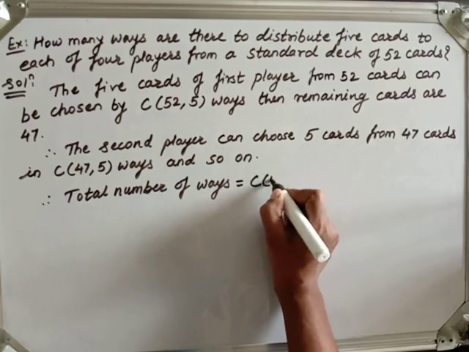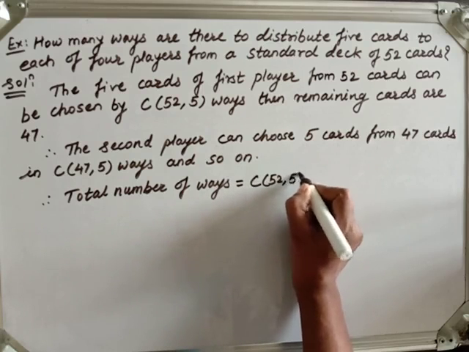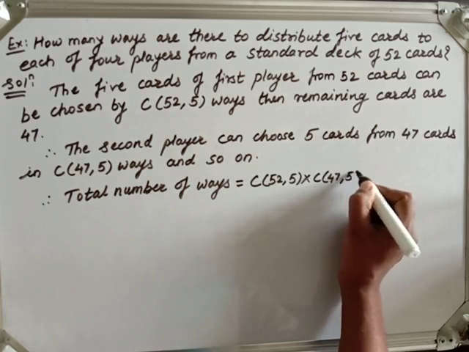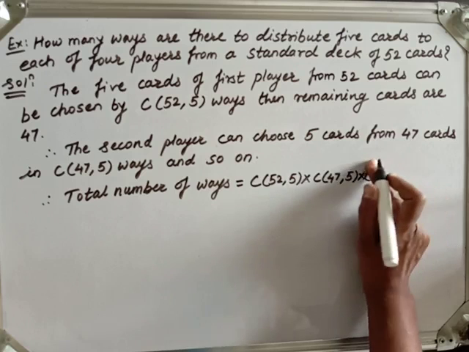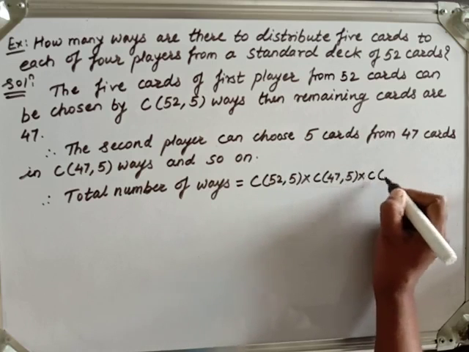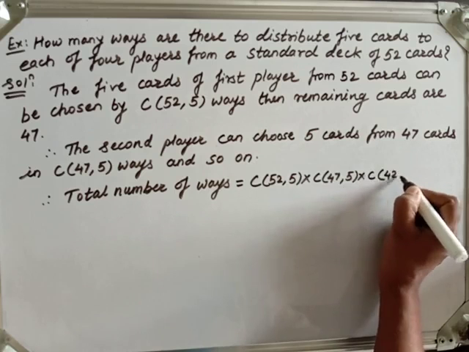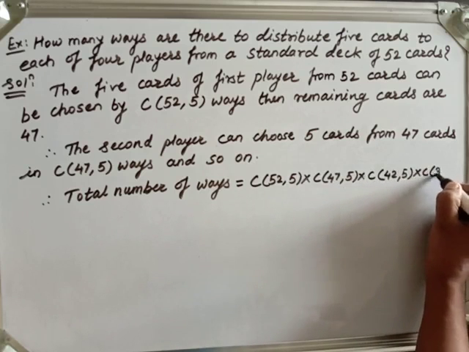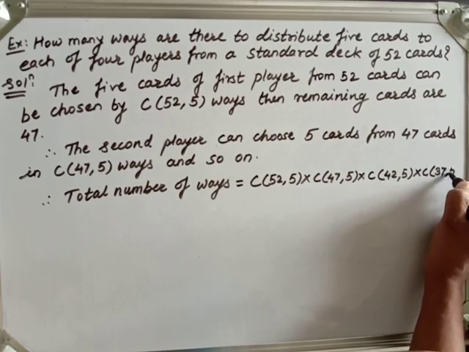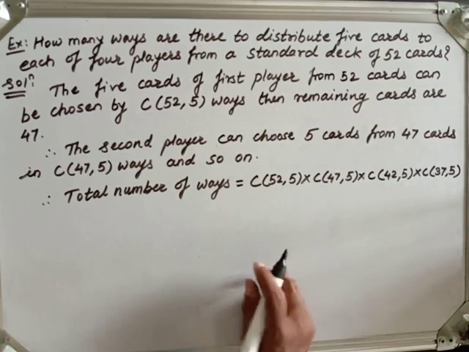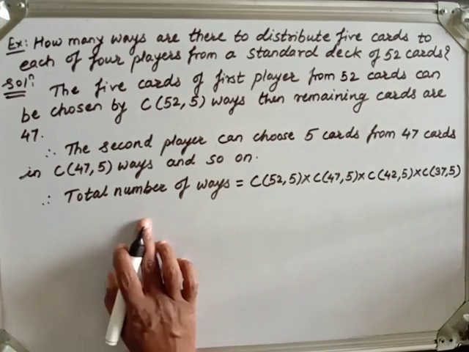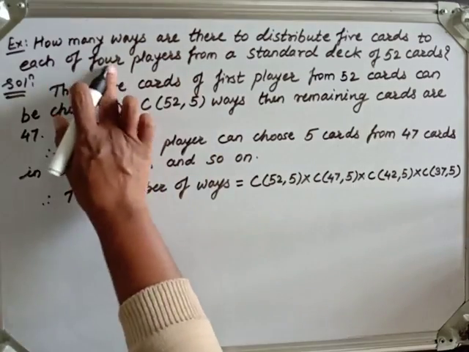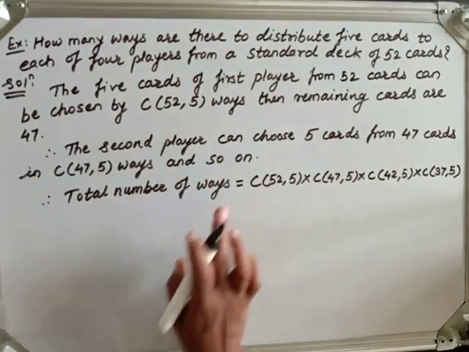So the first player has C(52,5) multiplied by the second player C(47,5), the third player has C(47-5), so C(42,5), and again C(37,5). These are the ways to distribute 5 cards to each of 4 players from the standard deck of 52 cards.